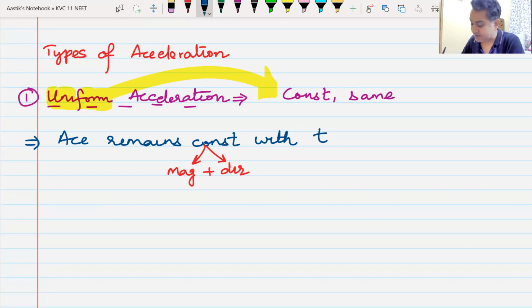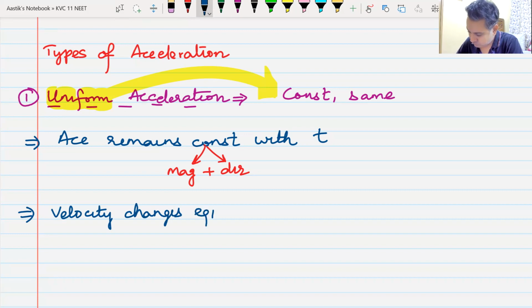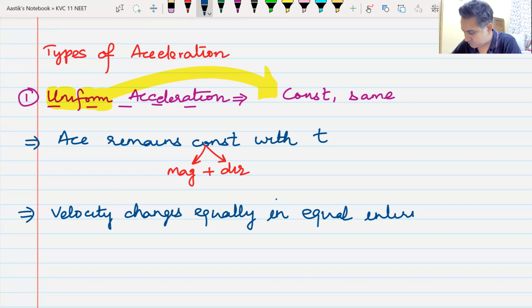There is one more way in which I can understand this. Velocity changes equally in equal intervals of time.